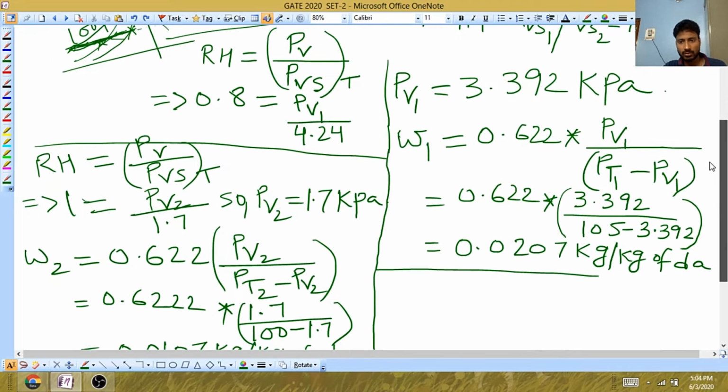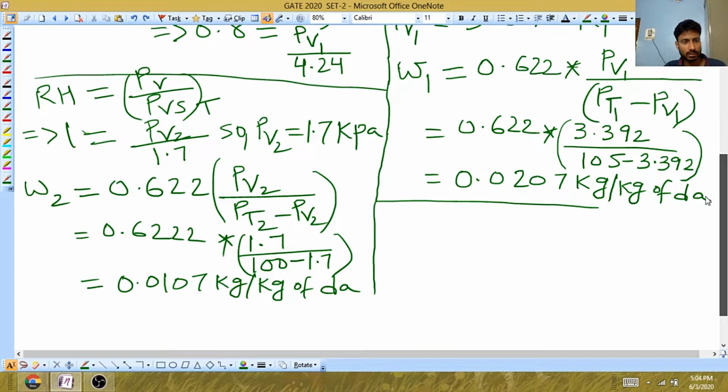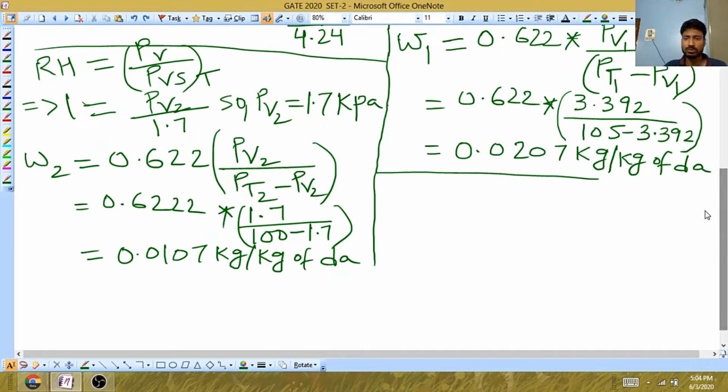You can see omega 1 is greater than omega 2. That means omega is decreasing, which means the moisture is going out. The mass of moisture is going out from the system.